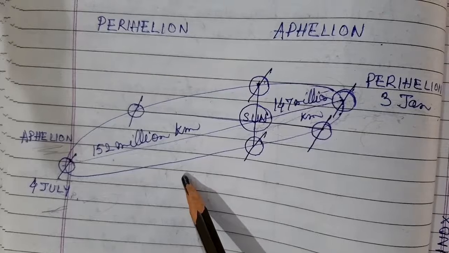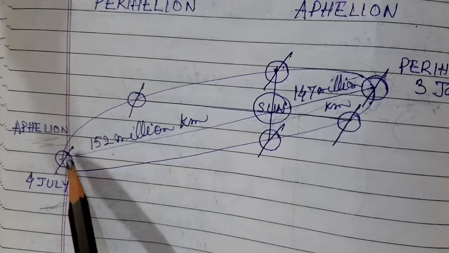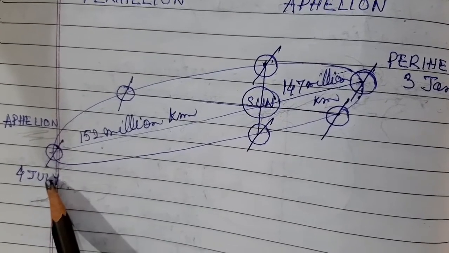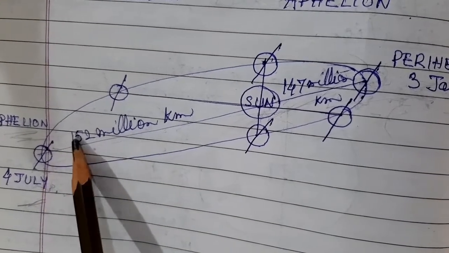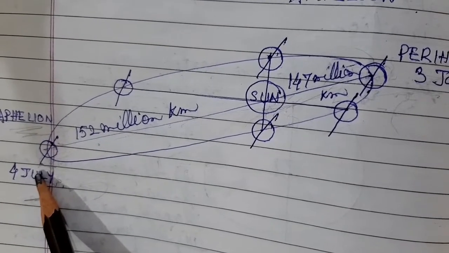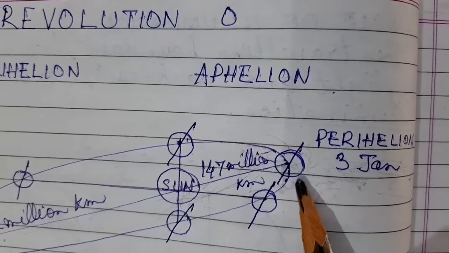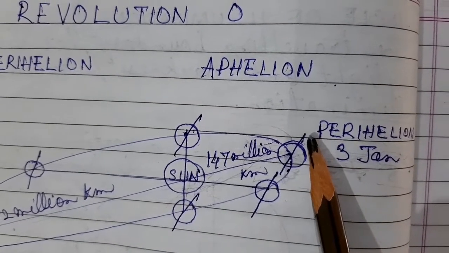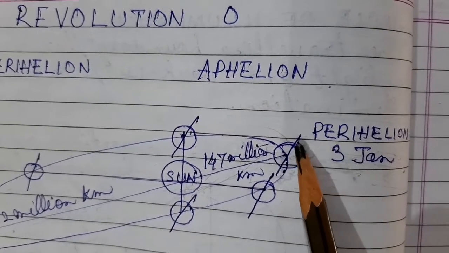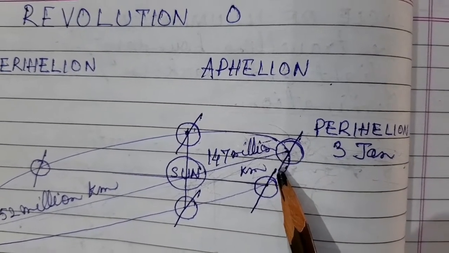Now if you consider here, during the aphelion position of the earth, the north pole is tilted towards the sun and the south pole is tilted away from the sun. So during this time, the northern hemisphere has summer and the southern hemisphere has winter. And during the perihelion position, that is on 3rd January, the north pole is tilted away from the sun and the south pole is tilted towards the sun. So the northern hemisphere has winter and the southern hemisphere has summer.